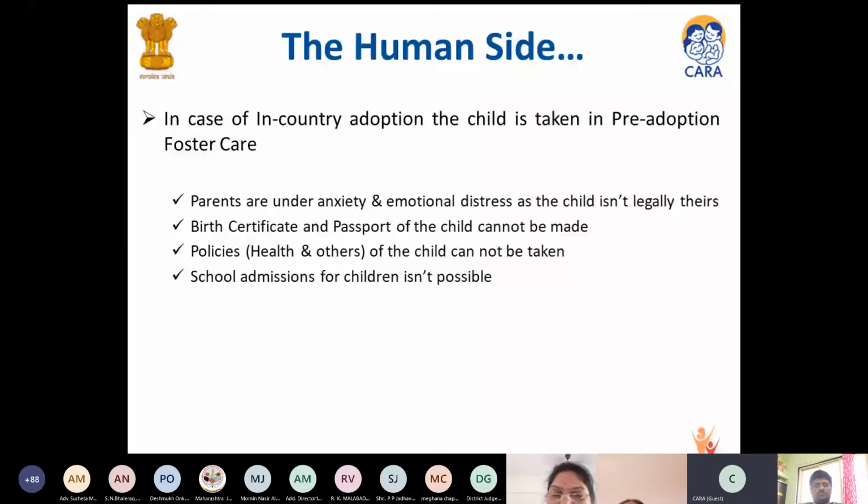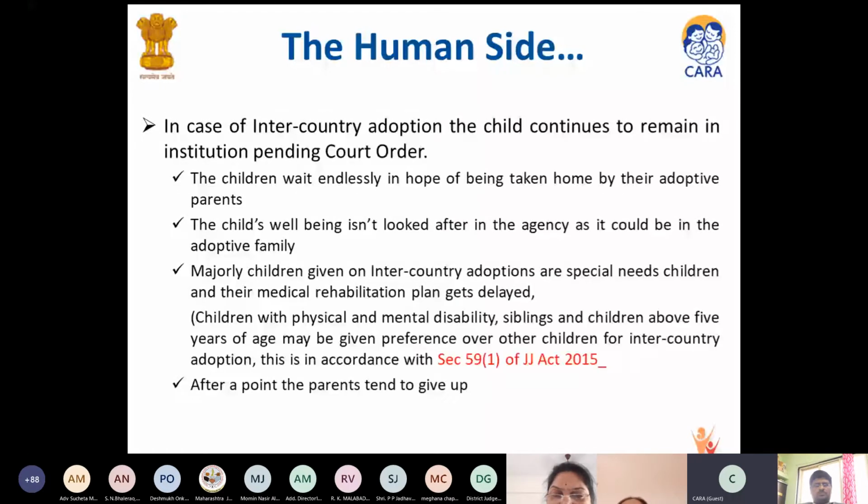If we talk of inter-country adoption, the child continues to remain in the institution till the order is pending. Once the order is received, only after that can the passport and the birth certificate be done and the final custody be thought over. The rehabilitation of the child gets delayed. If the child is a special needs child and might require a medical rehabilitation plan, it at times gets delayed because of delay in receiving a court order.